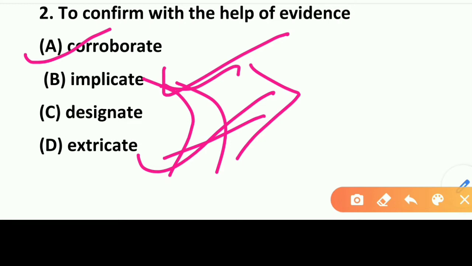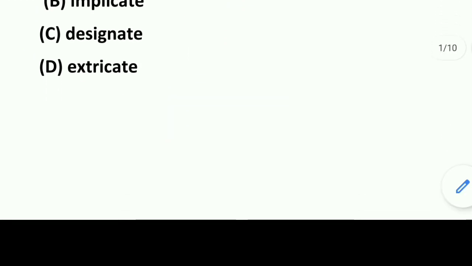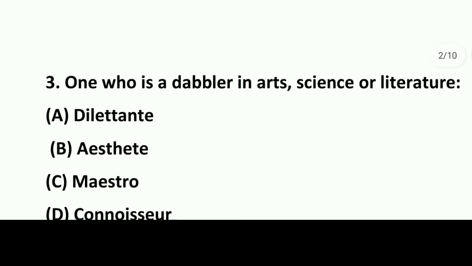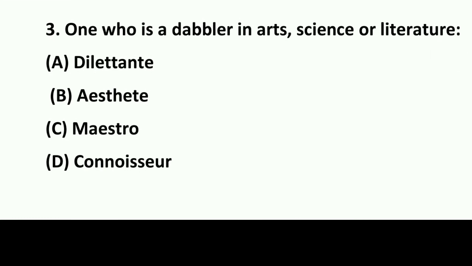Okay, let's move to the next question, that is question number 3. One who is dabbler in art, science or literature. Okay, so question is dabbler. Dabbler means कौन? Dabbler means not deeply engaged in something or concerned in something. That means ऊपर ठाउरिया माने those who do not have any deep knowledge in something, but he is showing that. Okay, so एठी कौन कहा जिवो? So what will be the answer here?